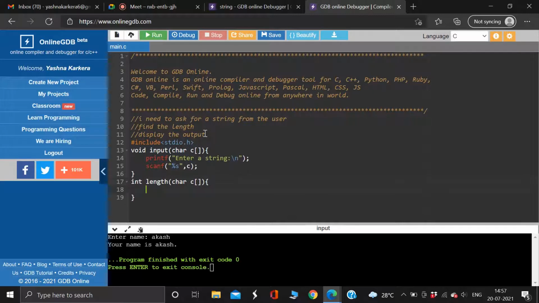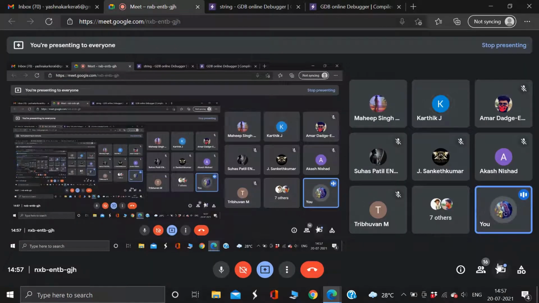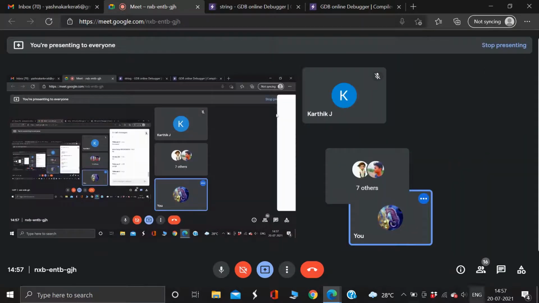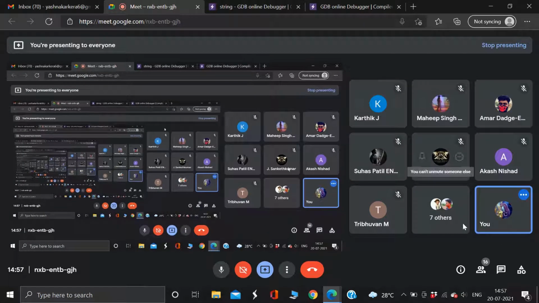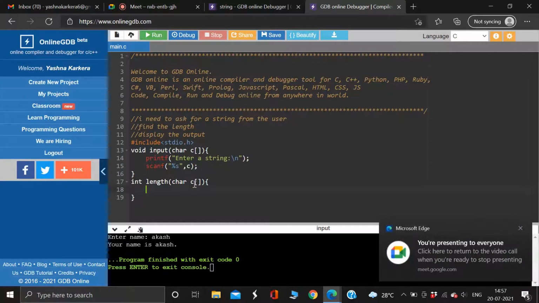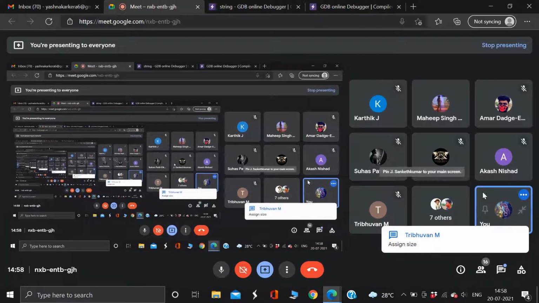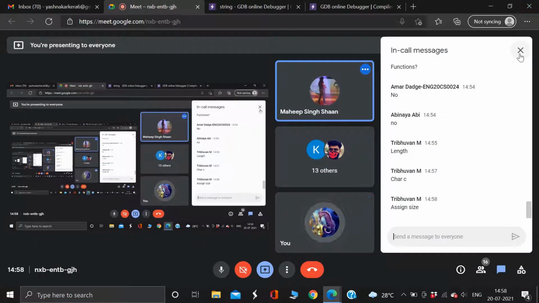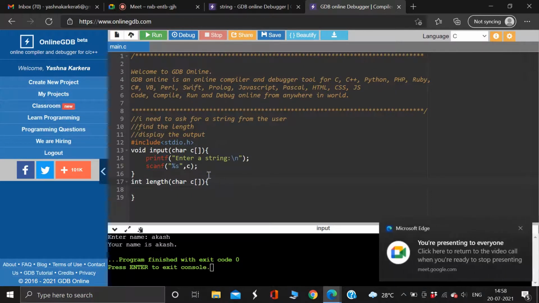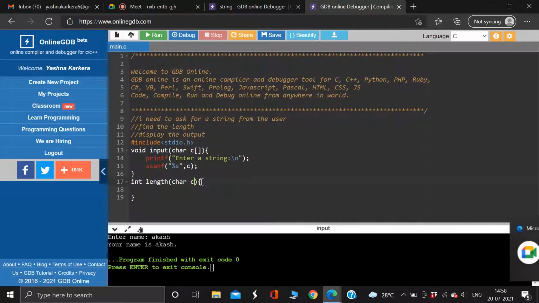Now I need this answer from someone: why do I put square brackets? Can't I keep it just like this, char c? What is the difference between char c and char c with square brackets? Tribhuvan says assign size. Yes, you're right, we want size, but I'm asking another question. What is the difference between just writing char c and writing char c with square brackets? Anyone?